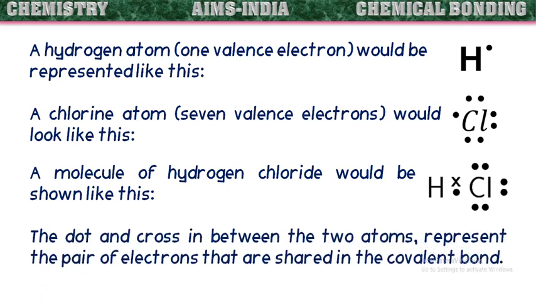In this, the dot and the cross in between the hydrogen and chlorine atoms represent the pair of electrons that are shared in the covalent bond. So, this cross and the dot both represent electrons. Just to show the difference between the electrons of different atoms, the electrons of one atom are represented as a cross and the electrons of the other atom are represented as a dot. But here all represent the valence electrons only.